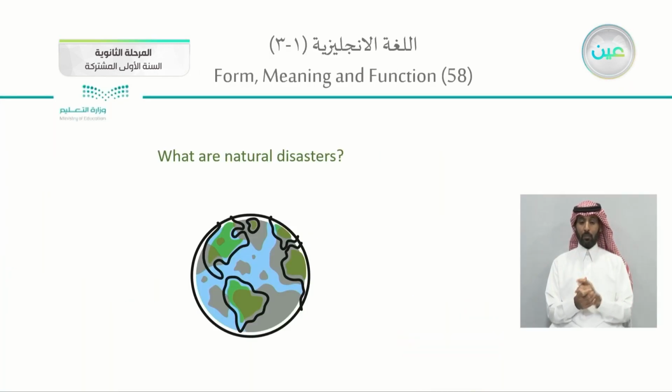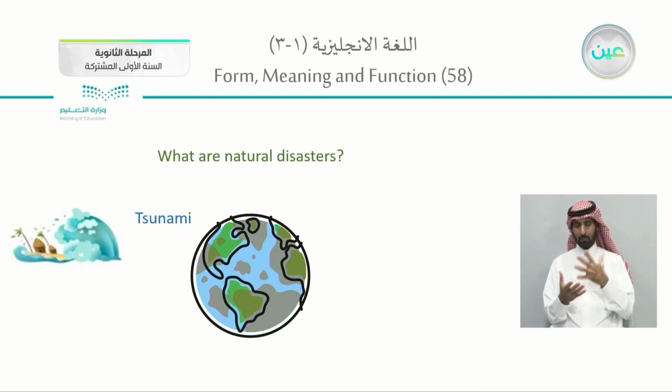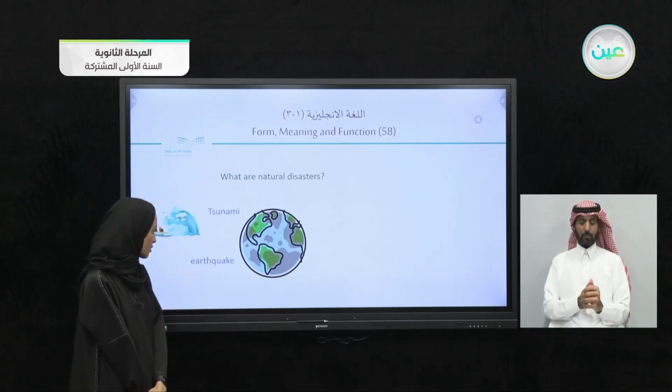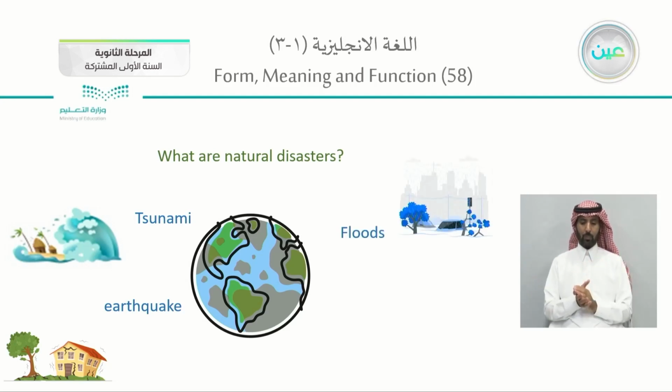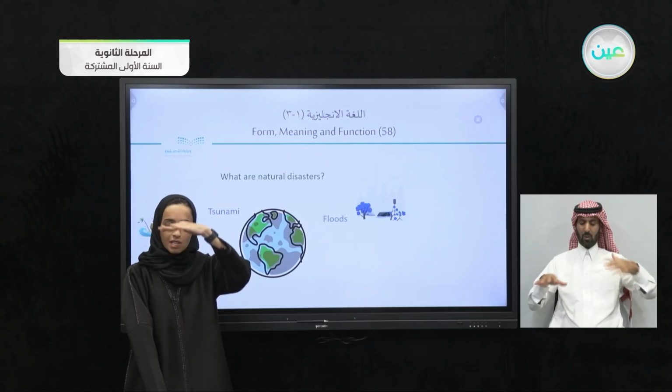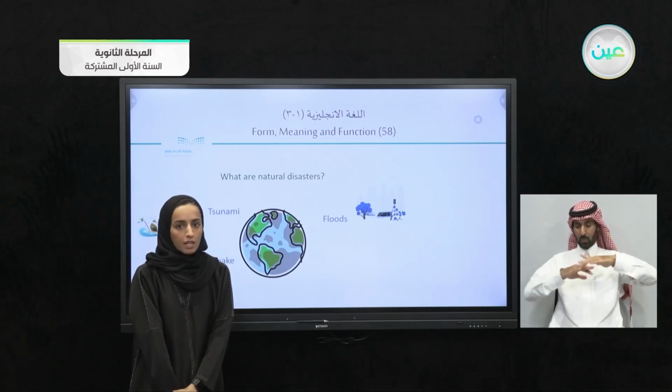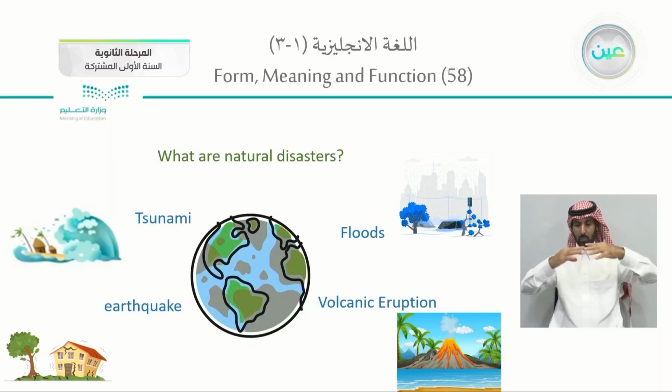Some natural disasters are things that we had nothing to do with. They happen and they will cause us problems, like tsunamis, like floods, the giant floods. Also, earthquake, the shaking of the earth. Also, floods, the increasing level of water because of rain or other reasons.